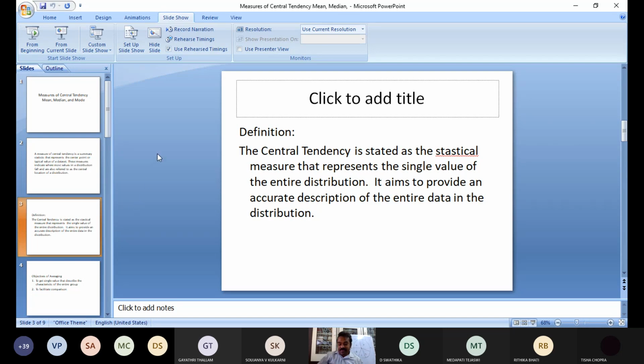For example, what is your percentage in Plus 2, anyone? Sir, 97. Very good, 97. But I didn't ask about subject 1, subject 2, subject 3, subject 4. You may have studied science group or arts group, I don't know. But you told me 97. So your marks may be above 97 in some subjects and below in others.